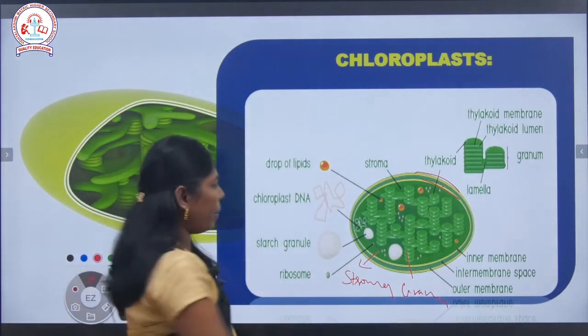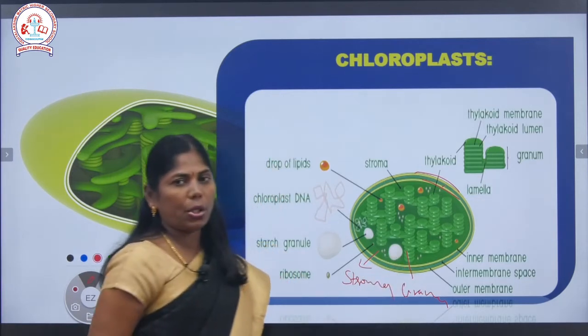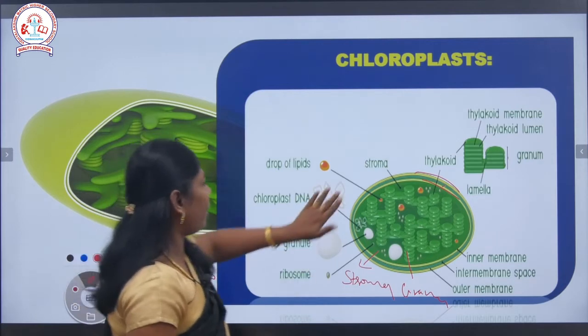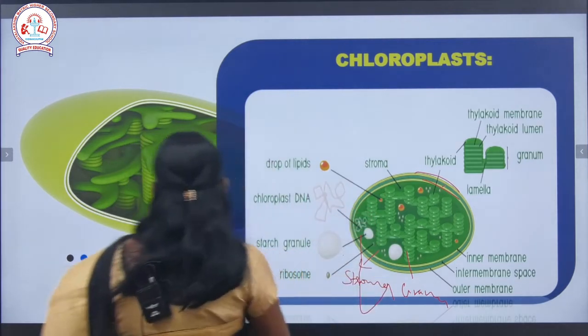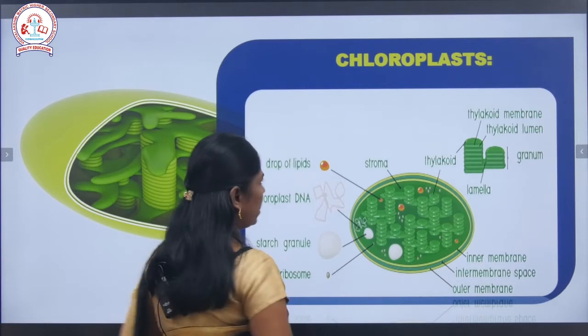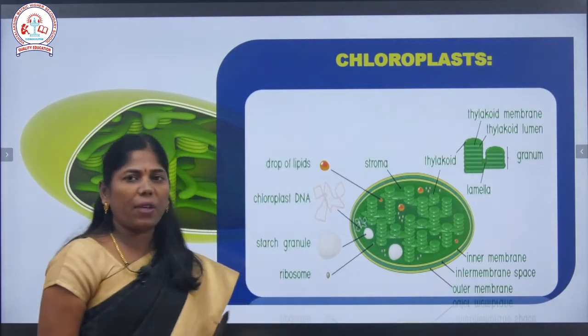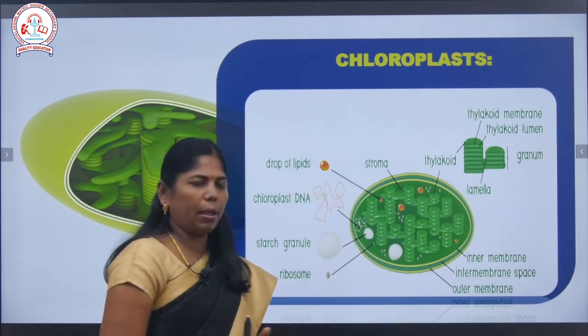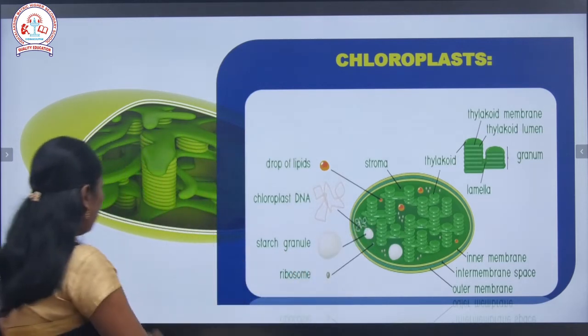So grana is a site for light reaction and stroma is a site for dark reaction. So what are the light and dark reactions? Light reaction is the first phase of photosynthesis and dark reaction is the second phase of photosynthesis. While the light reaction takes place in the grana, the grana consists of pigments.